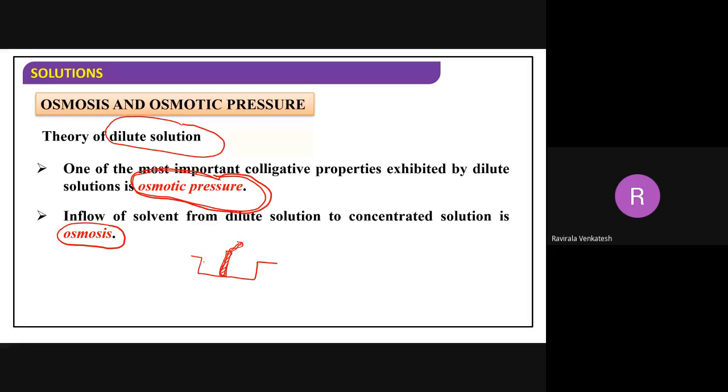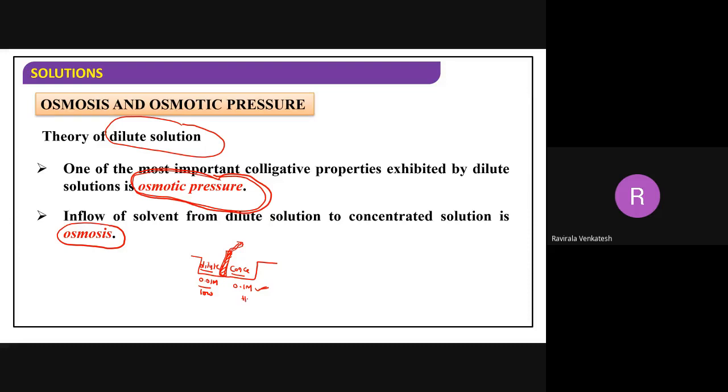Now here I have taken a dilute solution and here I have taken a concentrated solution. A semi-permeable membrane is separating the dilute solution and the concentrated solution. For example, this is a 0.01 molar NaCl solution. This one is a 0.1 molar NaCl solution. Obviously, 0.1 molar NaCl is concentrated. 0.01 is the lower concentration.